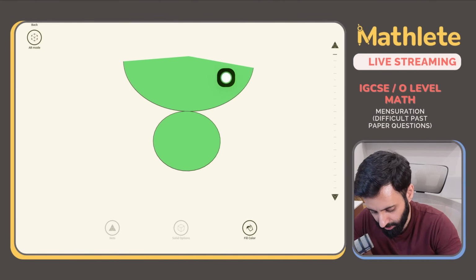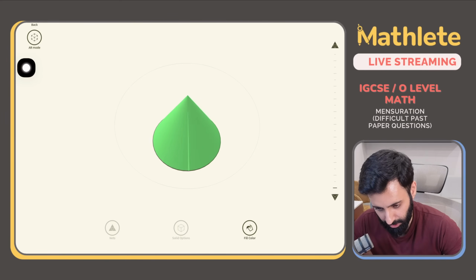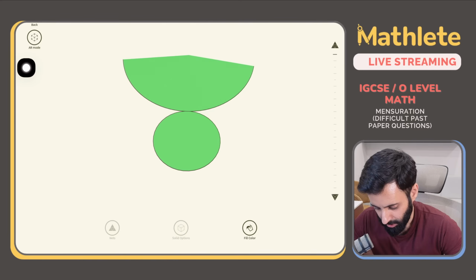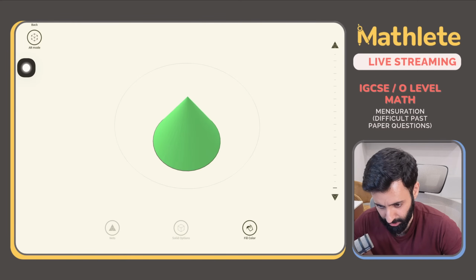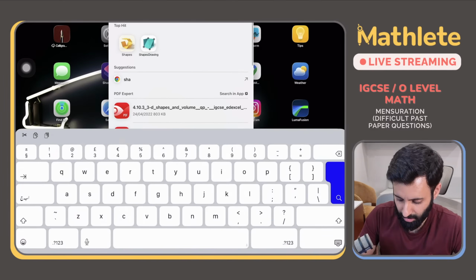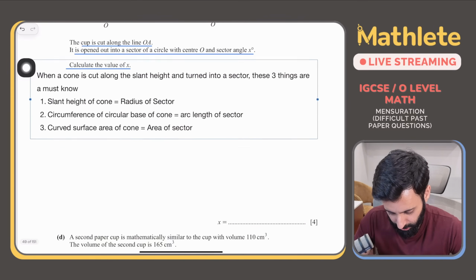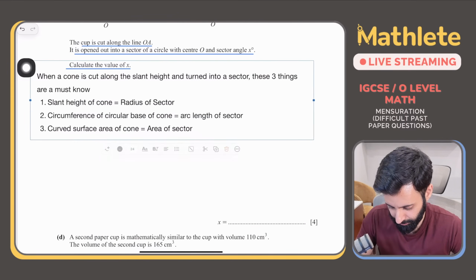Then right now it's a sector, so that means this area is equal to the curved surface area of the cone. Area of sector, curved surface area of the cone. So yeah. Now let's move these notes up for a little while.